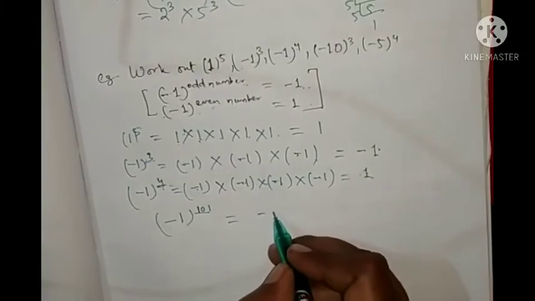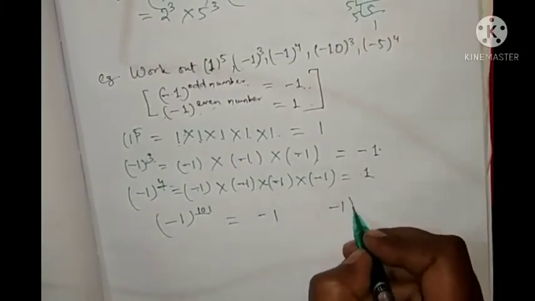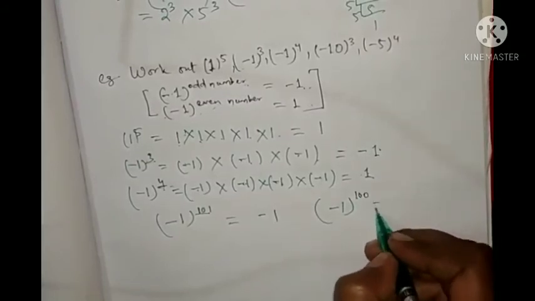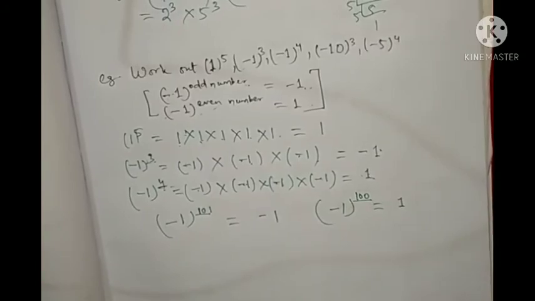So minus 1 whole to the power odd number is minus 1, minus 1 whole to the power even number is 1. So if I am writing minus 1 whole to the power 101 equal to how much? This is what number? Odd number. So you will write minus 1. If I am writing minus 1 whole to the power 100 equal to how much? 100 is even number, so answer is 1, positive number.